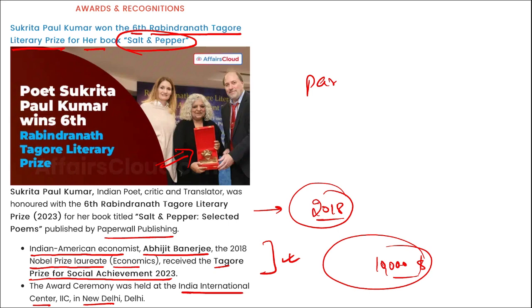Right? Then if we talk about Sukrita Paul Kumar, she received a grant from Sahitya Akademi in 2010. She received the Tagore Fellowship by the Ministry of Culture for a book project on cultural diversity in India in 2012 also. Right? She was born and raised in Kenya. Right? Next